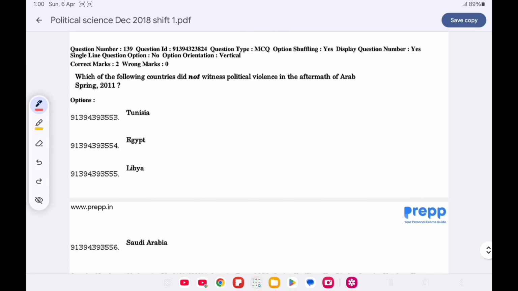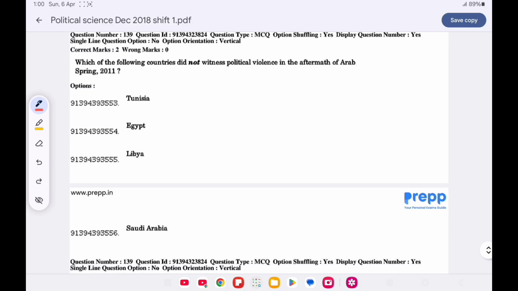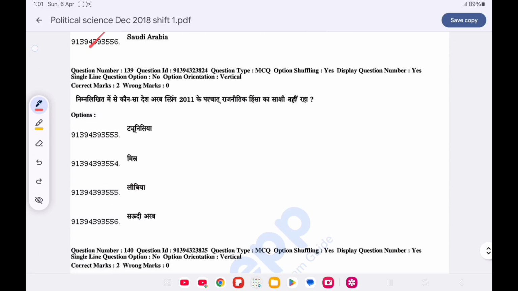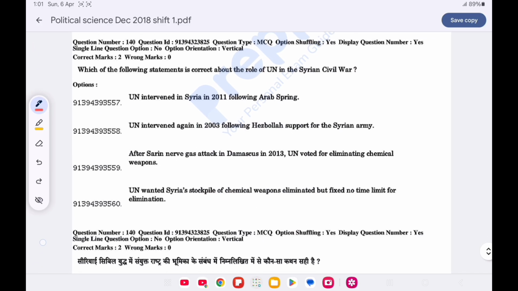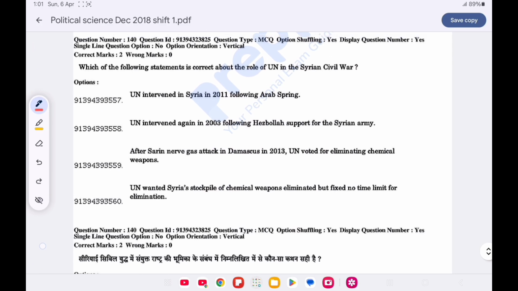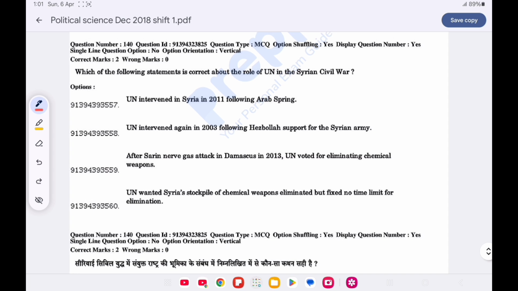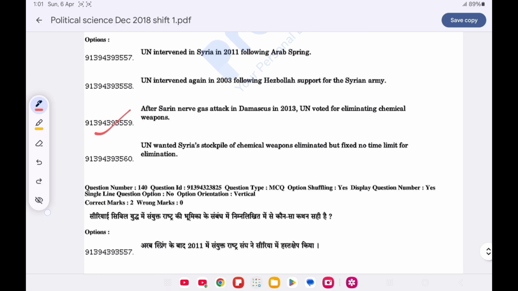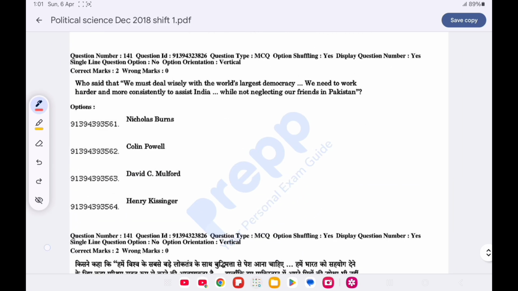Question number 139. Which one of the following countries did not witness political violence in the aftermath of the Arab Spring 2011? Option D is correct, Saudi Arabia. Now question number 140. Which one of the following statements is correct about the role of the UN in the Syrian civil war? Option C is correct, after the sarin nerve gas attack in Damascus in 2013, the UN voted for eliminating chemical weapons.